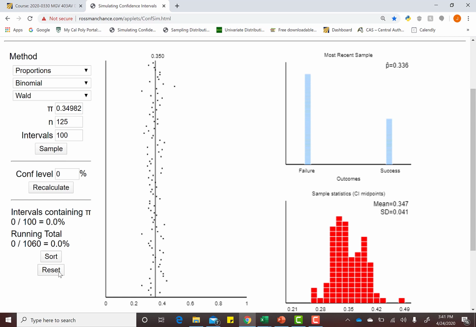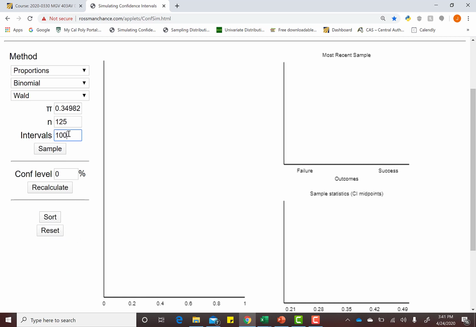So here's what we're going to do. We're going to take a sample of 125 observations, but now we're going to want to be more confident. Let's try to be more confident than 0% that we're going to capture our parameter. So I'm going to increase our confidence level to some arbitrary number, which we'll see why I chose shortly, but 95%. And let's calculate a sample.